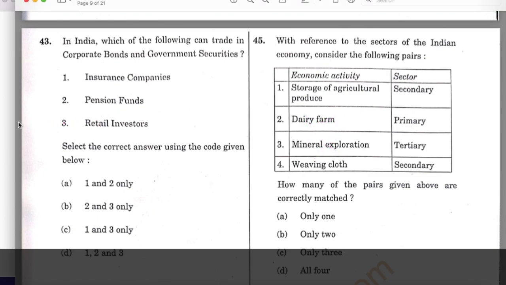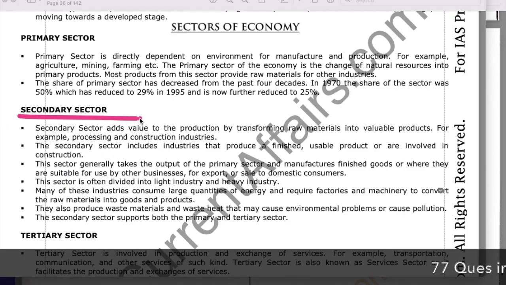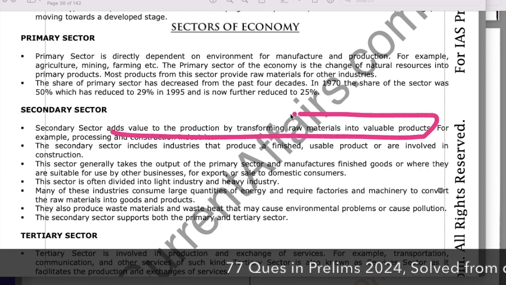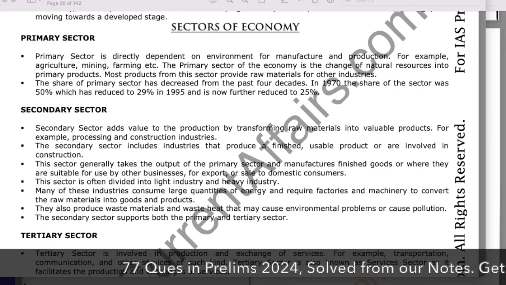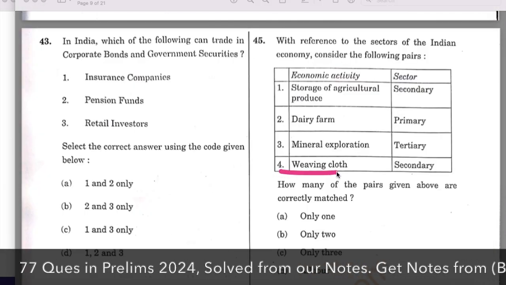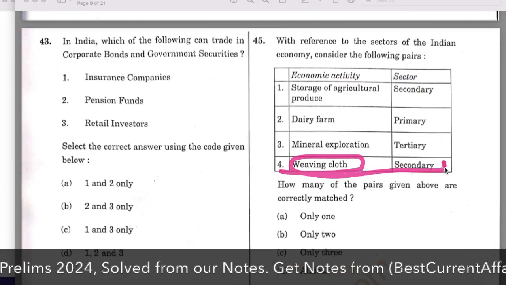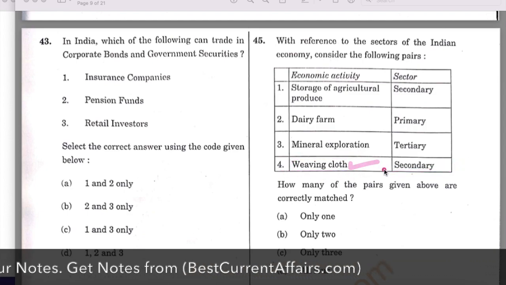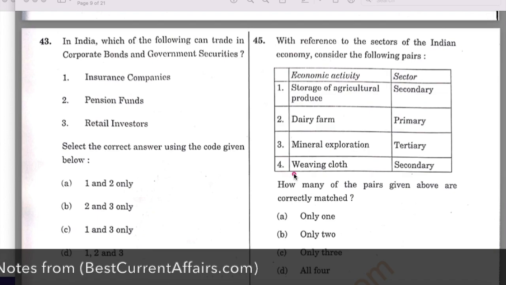Now see the definition of secondary sector. The secondary sector adds value to the production by transforming raw material into valuable products. So as per this definition, weaving cloth is in the secondary sector, it is correct, because it is adding value to the cotton, making that cotton into a cloth. So the secondary sector is correct.